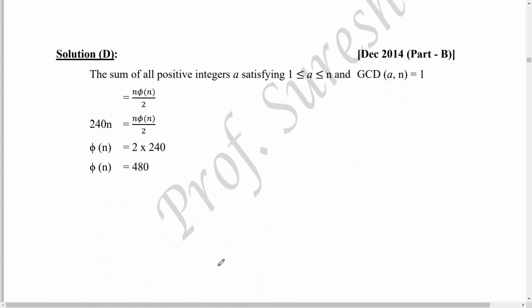Another result is there: the sum of all positive integers a satisfying 1 less than or equal to a less than or equal to n and relatively prime to n equals n into phi of n by 2. This is an important result. This is given in the question as 240n. So 240n equals n into phi of n by 2. We can simplify this: take this 2, cancel this n. So phi of n equals 480, that is option D.